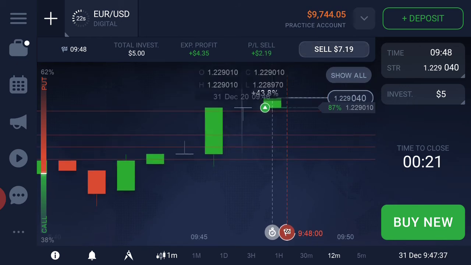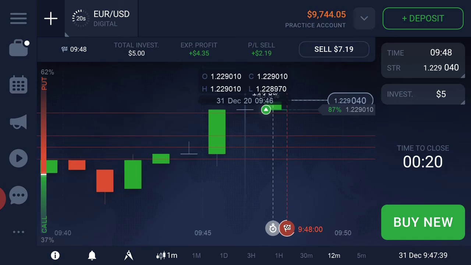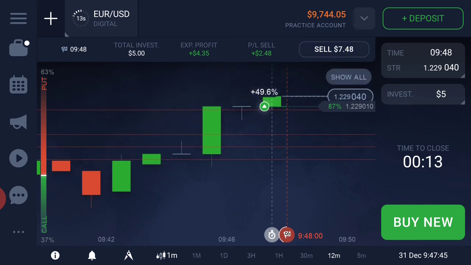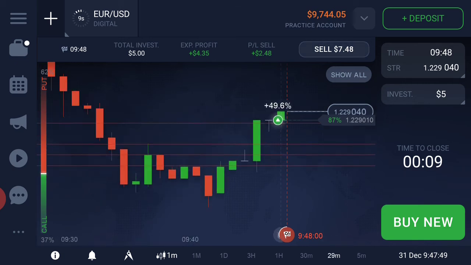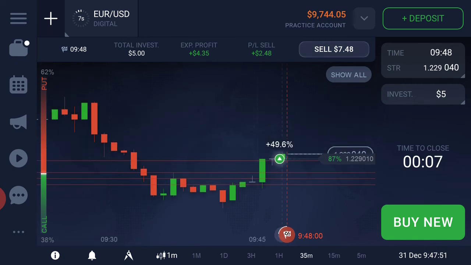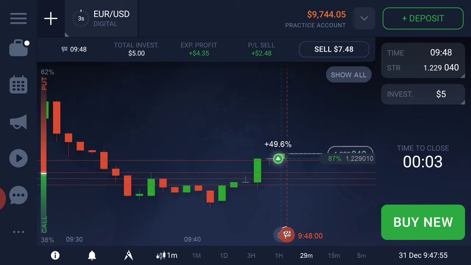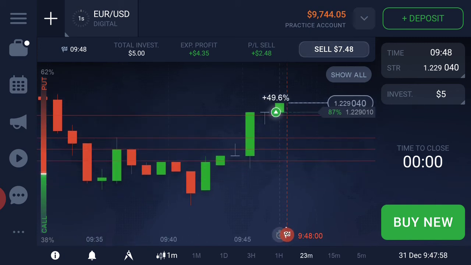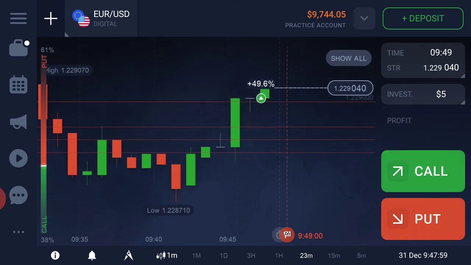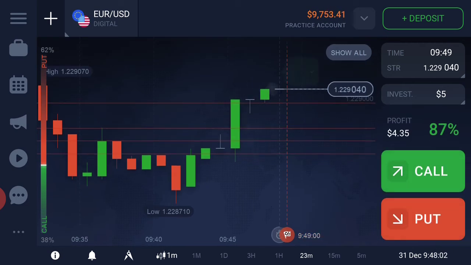There is a doji candle also, with opening point and closing point above the round number. That's it. I'm placing here a call option, so I understand a little bit of price action in a low volume market, it will work. I'm placing here a call option and it will win here. So you can see these two trades we are winning.